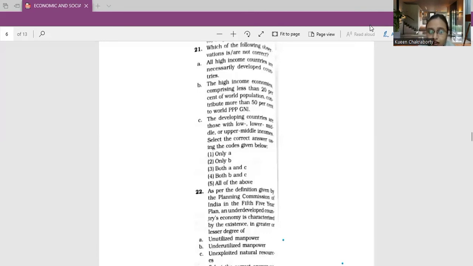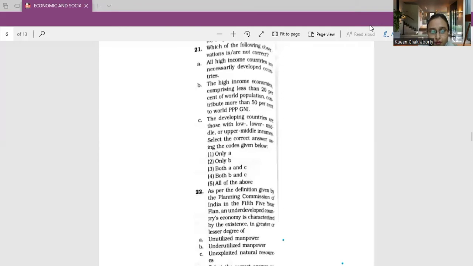We take, for example, the Arab states. For a few particular years, the GNP per capita of the Arab states suddenly jumped to levels which exceeded what even the richest Western states are yet to reach. So they were found to be some of the poorest and underdeveloped communities in the world, which suddenly exceeded to a certain stage. In that case, we cannot consider them as developed countries, though they were having high incomes. So accordingly, the first option that we have received is false. So answer A is false, which is the answer to this question.